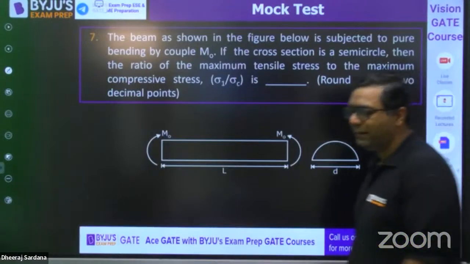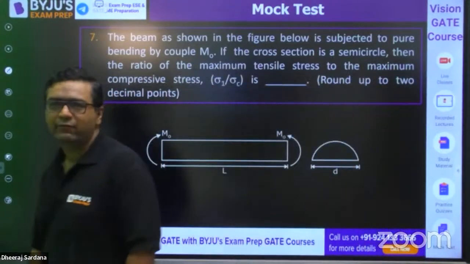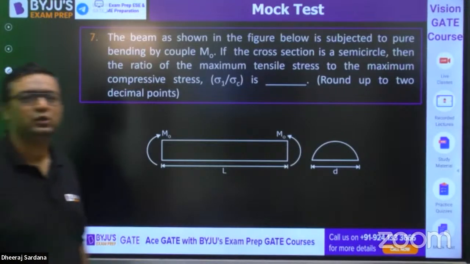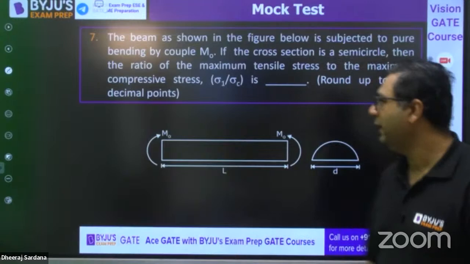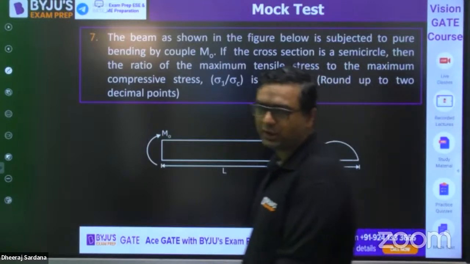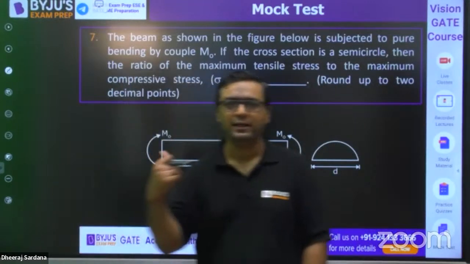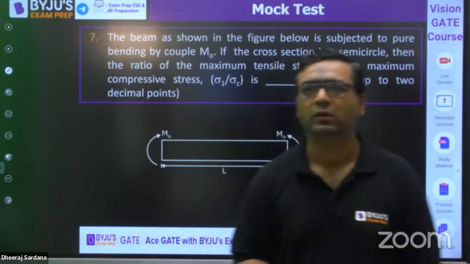So this is from bending stresses. Have you seen I am skipping some questions? Those questions are for your homework. I have already written the solution for every question, so that's why I'm going alternately. Some questions are for your homework.